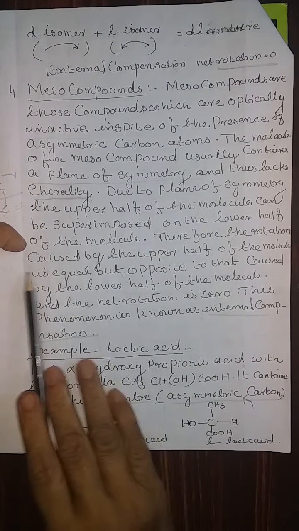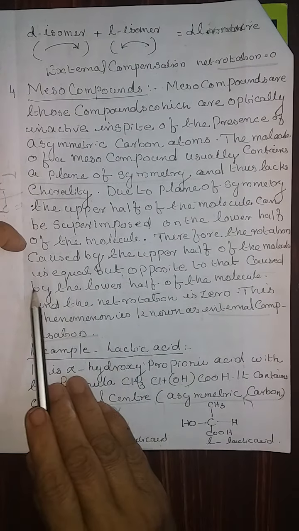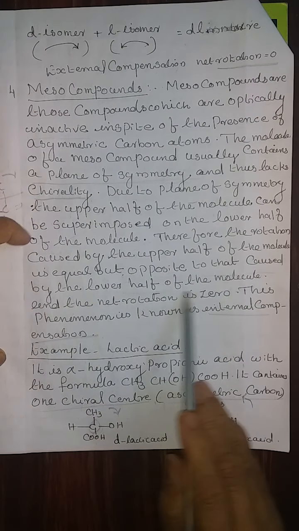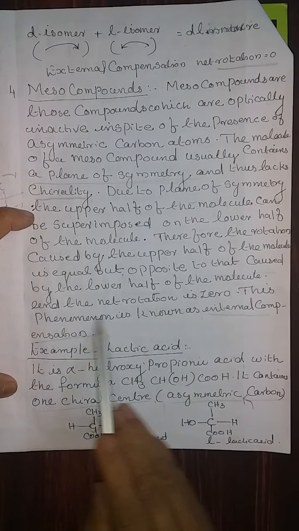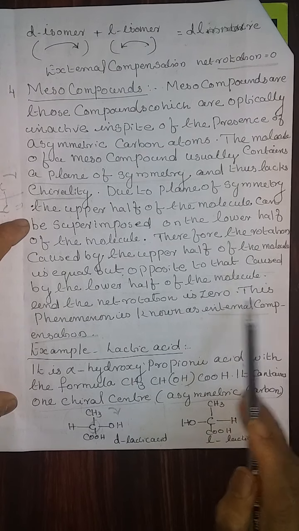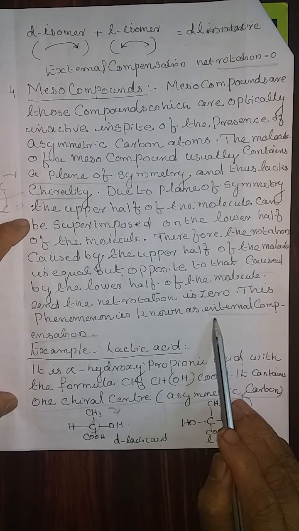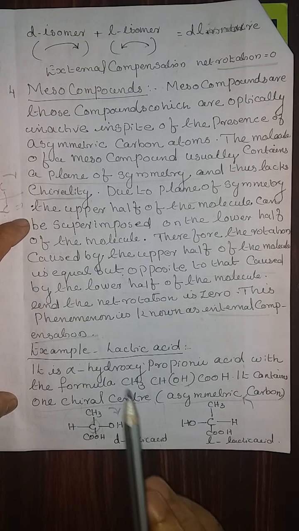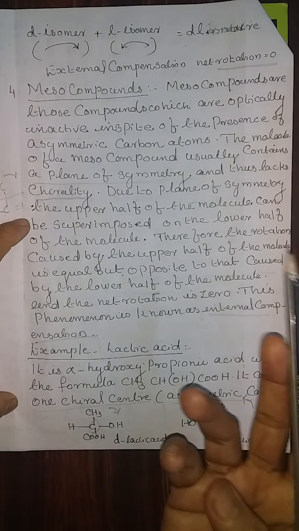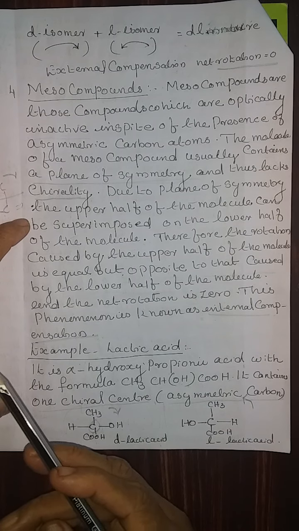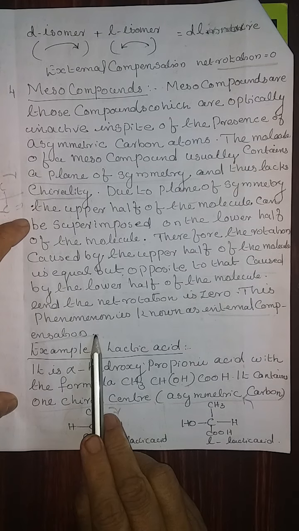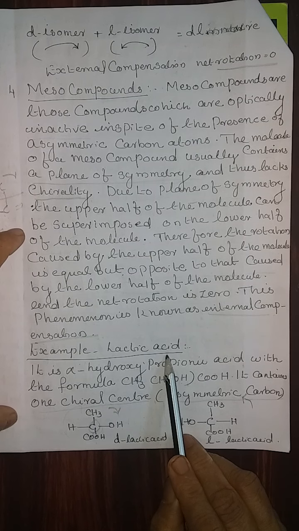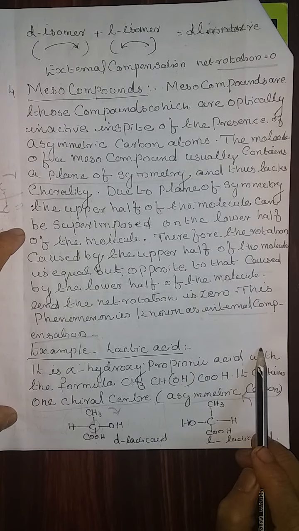Therefore, the rotation caused by the upper half of the molecule is equal but opposite to that caused by the lower half of the molecule, and the net rotation is zero. This phenomenon is known as internal compensation. That means in a molecule, of 2 carbon atoms, one rotates towards the right, the other rotates towards the left. The net rotation is 0.